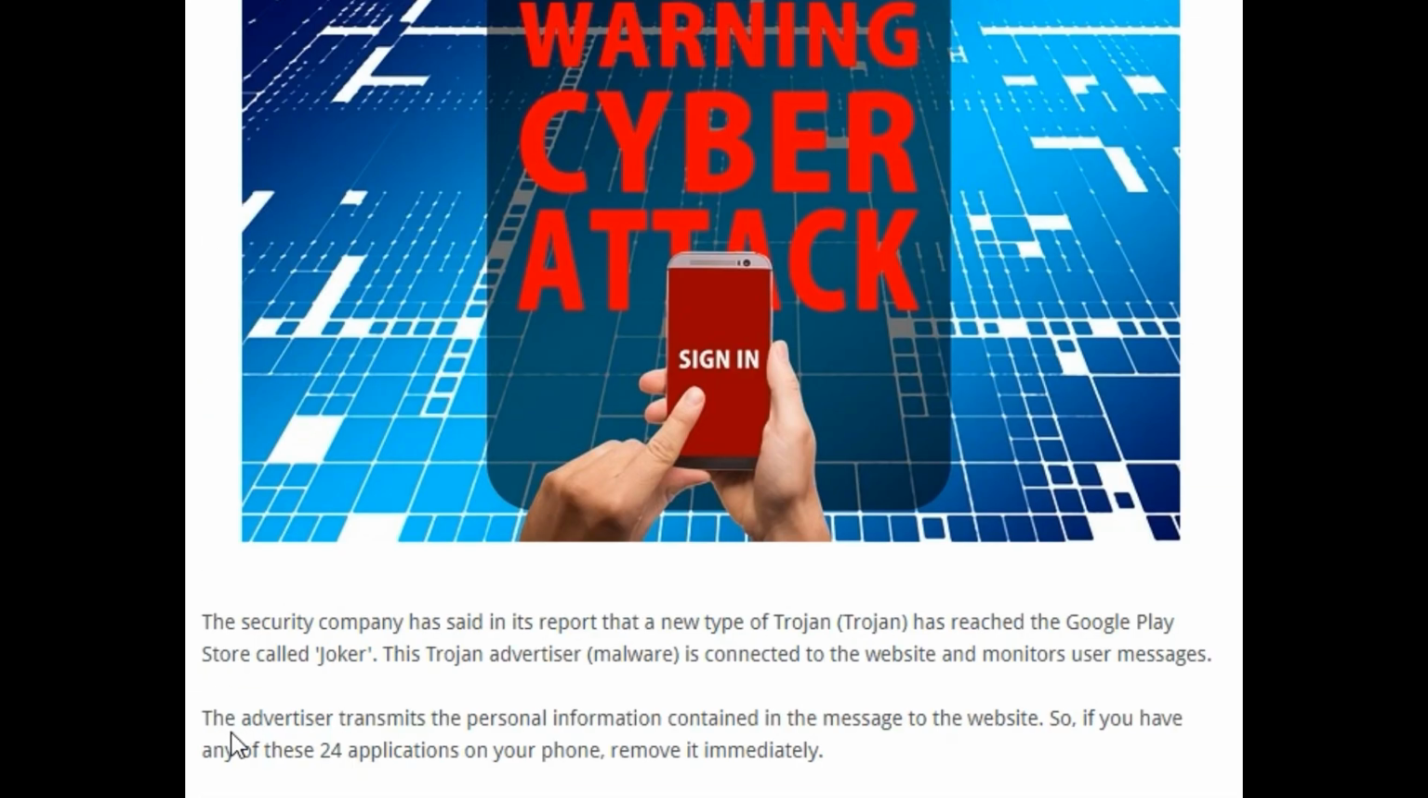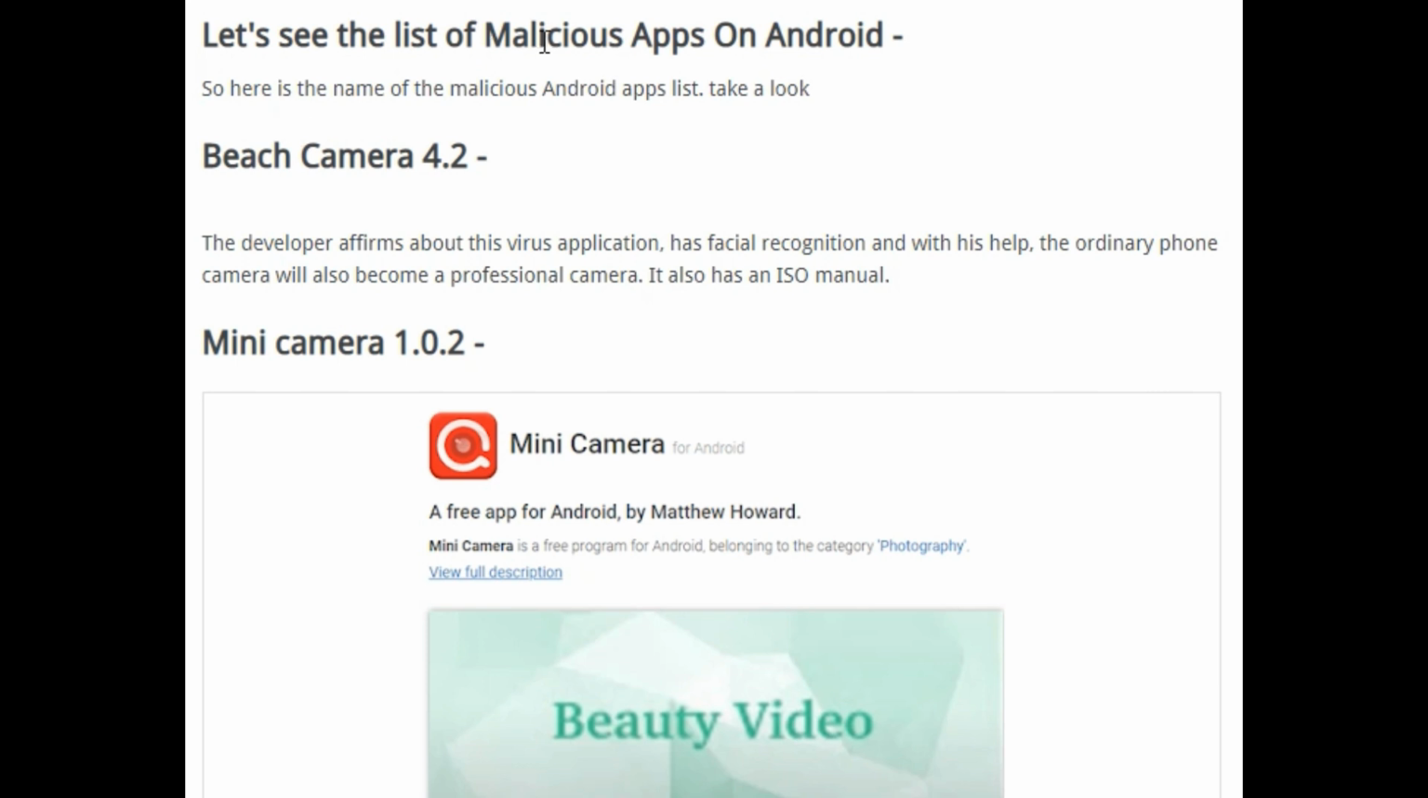These 24 applications work like this: the advertiser transmits the personal information content in the message to the website. They transfer your personal data to other websites. They can hack your mobile, they can hack your personal data. Let's see the list of the malicious apps on Android.